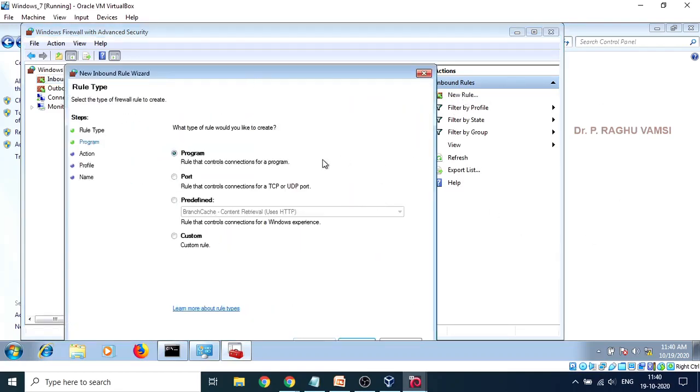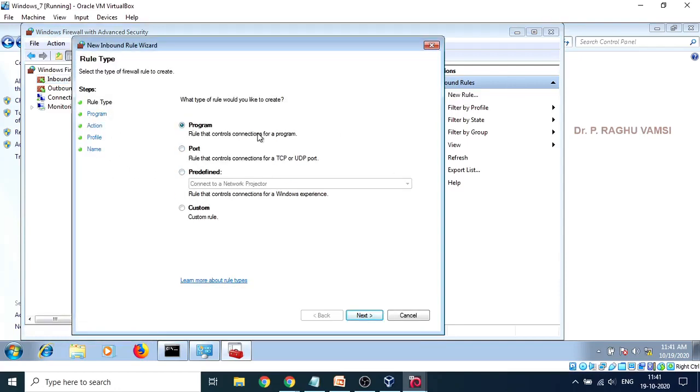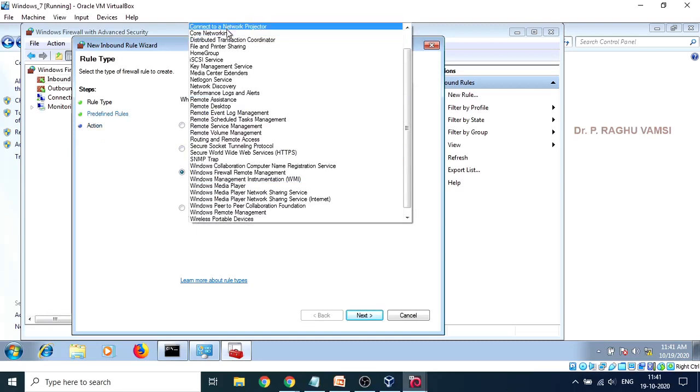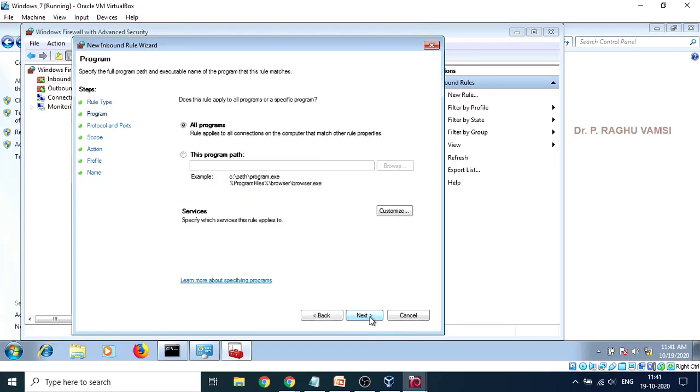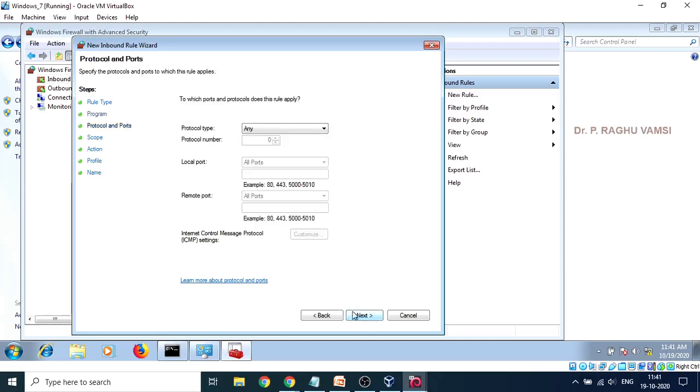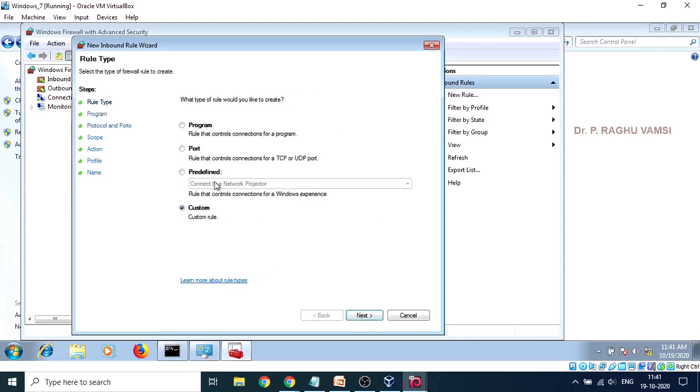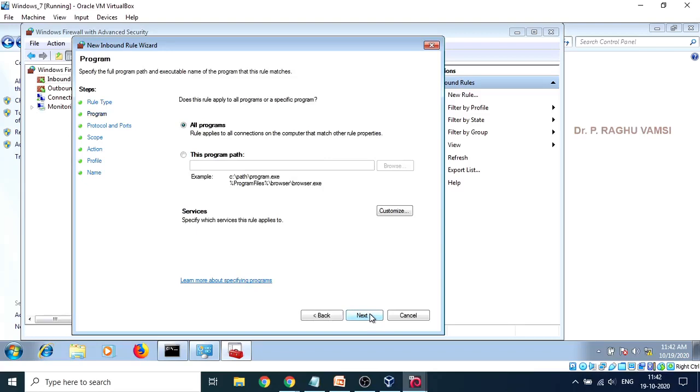Click on new rule. Here, a program rule means which application you are supposed to allow. A port rule means which port you are supposed to allow. A predefined rule means some predefined rules are there: HTTP related rules, SNMP related rules, and wireless portable devices related rules. And the custom rule means you can devise your own rule like this. If you want to devise your own rule, apart from the rules mentioned here, that means I want to enable rules such as ICMP echo request or ICMP echo reply.